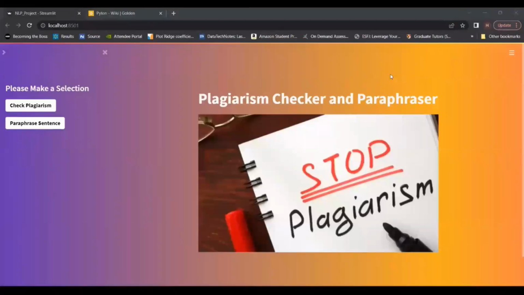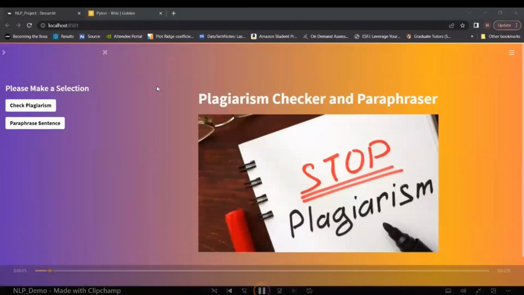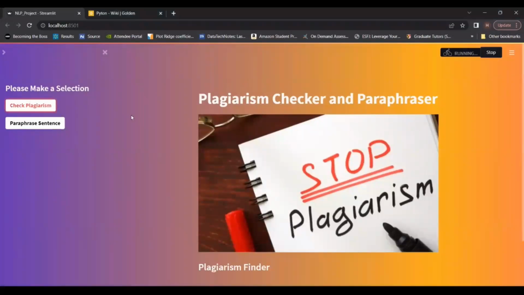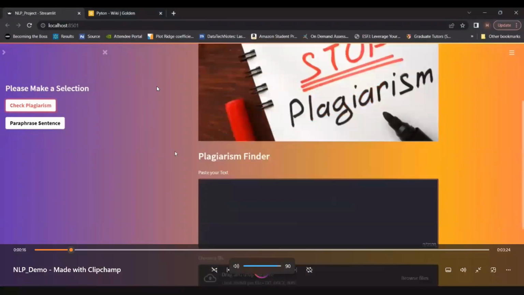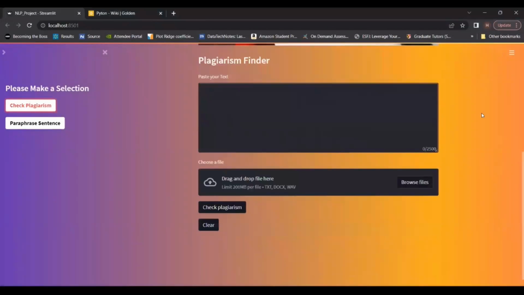So this is how our application will look, the plagiarism and paraphraser. The user will have two options, either you can check the plagiarism or you can paraphrase the sentence. So let's start with the plagiarism checker. When we click on the plagiarism checker, the user will have multiple options to check plagiarism in different ways. He can either paste the text directly in a text box, or he can upload a text doc or even an audio file from which he wants to check the plagiarism.